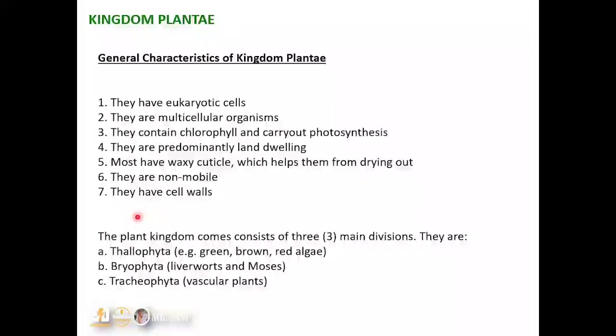We have initially discussed the three other kingdoms under the five kingdom system. We have discussed Kingdom Monera. We have also gone on to discuss Kingdom Protista, and we've also discussed Kingdom Fungi. So today we'll be discussing Kingdom Plantae. Here we are talking about all the plants all over the world. So we are going to look at the general characteristics of the Kingdom Plantae.